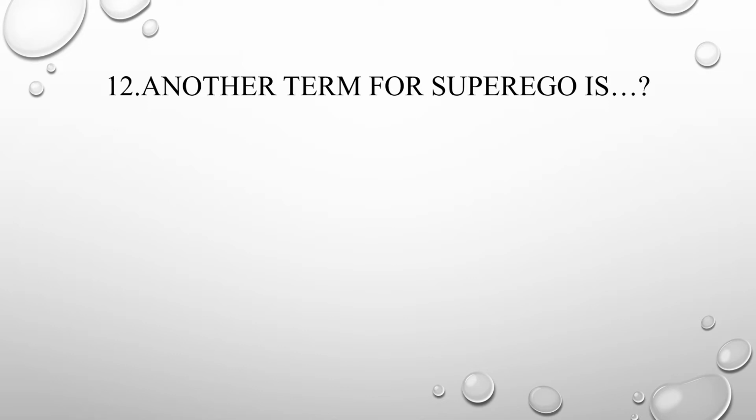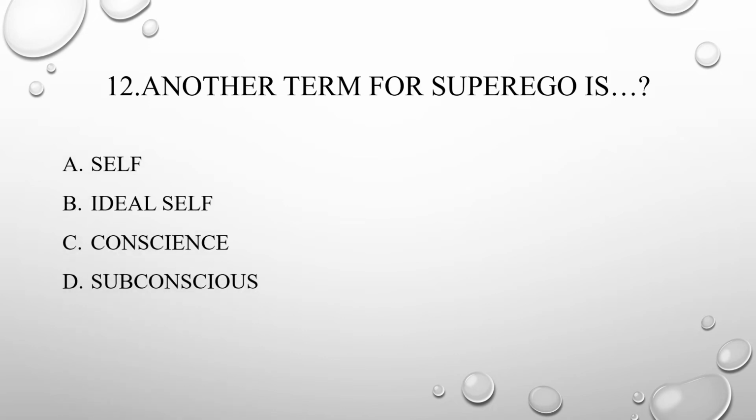Then 12th one, another term for superego is: A. Self, B. Ideal self, C. Consciousness, D. Subconsciousness. Answer is consciousness. So another name for superego is consciousness.